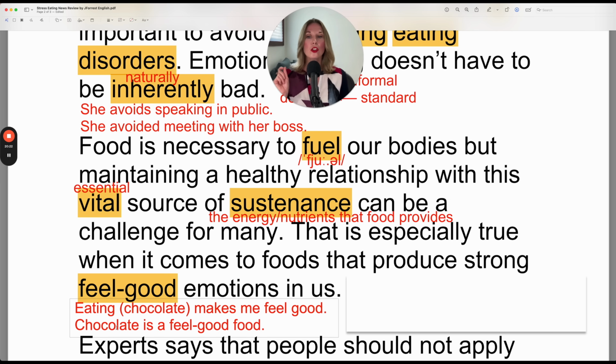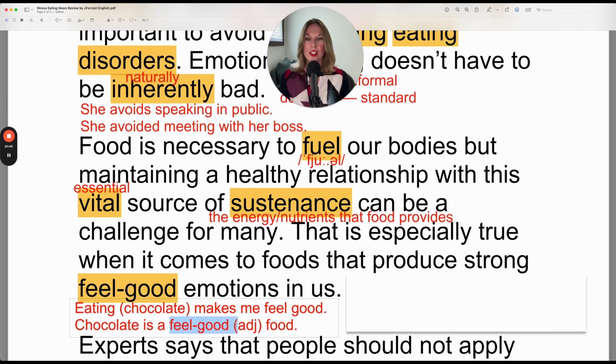Or you could say chocolate is a feel-good food. Right here, feel good is an adjective. It describes what type of food. So you could say chocolate is a food. Well, what type of food? A feel good food. So this is an adjective. Now, what is a feel good food?